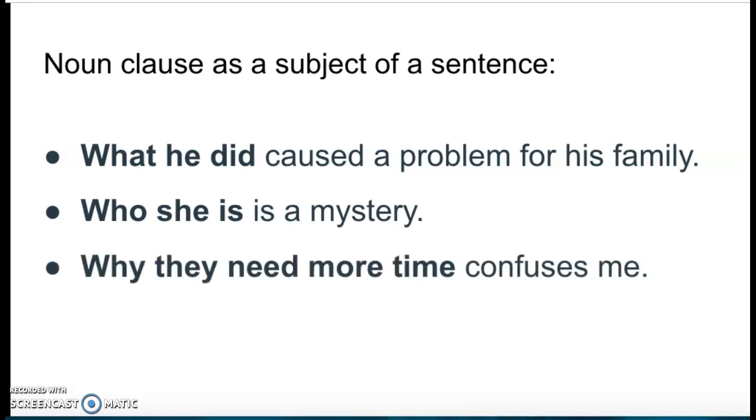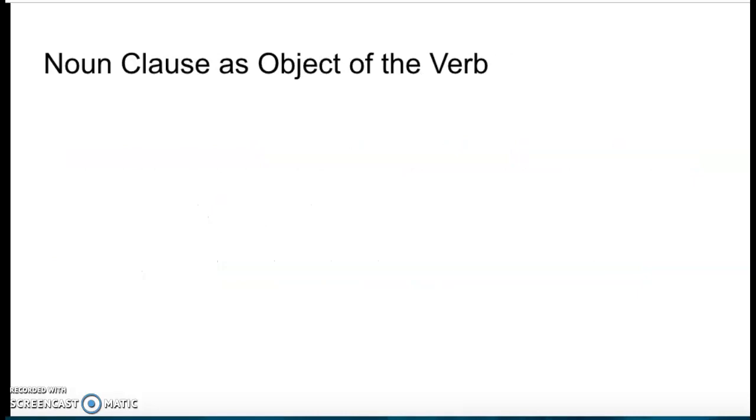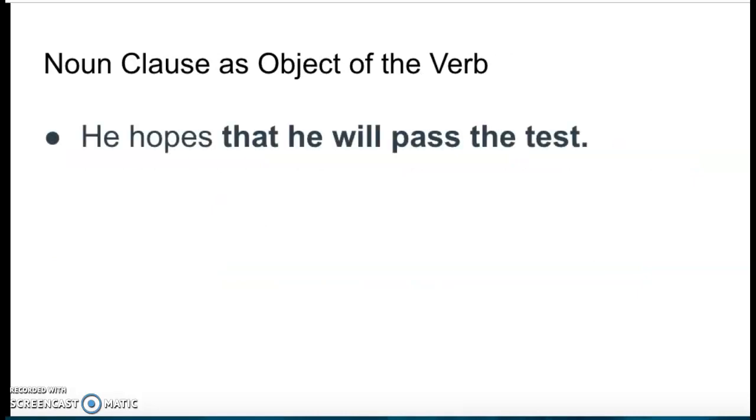And then why they need more time confuses me. We have our noun clause as our subject here, why they need more time. And then right after that, we have our verb of our sentence, confuses. Our noun clause as the object of the verb, this is our most common situation.